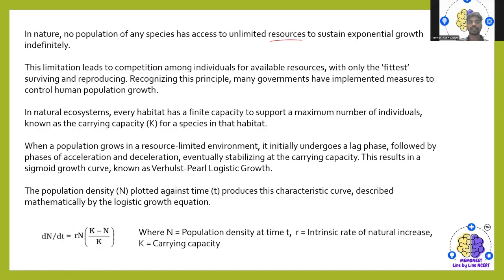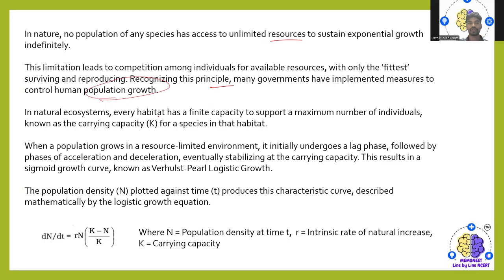So this ultimately leads to competition among the individuals. You need to understand that in nature, no specific species will get unlimited resources. The individual has to compete for the availability of the resources, and the one who is fittest survives and reproduces. Recognizing this principle, many governments have implemented measures to control human population growth also.